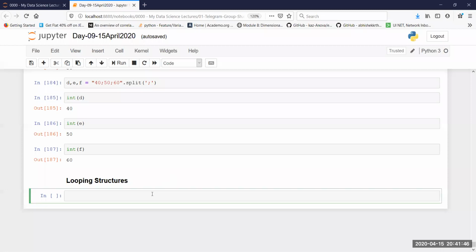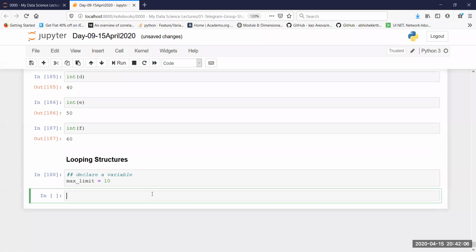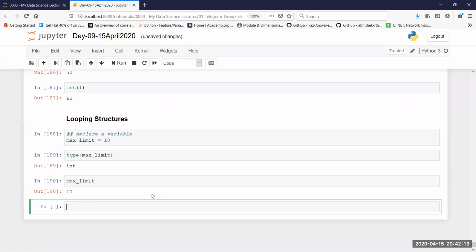Let me just quickly show you a few loops. You'll be able to understand what I'm trying to tell you. So let's say I'll declare a variable. This variable I'll just call max limit. Give me 1 minute, I'll just discharge my charger. Okay, so max limit is equal to, let's say, 10. I've just defined a variable which is an integer. Let me quickly check. Yes, the value of max limit is equal to 10, right? So I'm going to, let's say, print hello for 10 times.